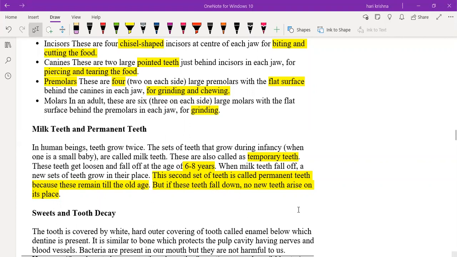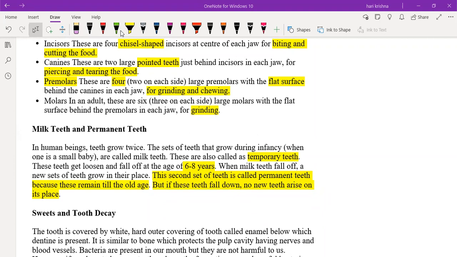Sir, for me, not all of them are replaced yet. Yeah, sir, even for me, my milk teeth are only going off now. So everyone is saying you are in the age of 8 or 9 itself. No, sir. It is not right, no, sir. I'm telling the average, that it varies from person to person. Yeah, it varies from person to person. It is the average only. There is no exact time for the loosening of teeth.